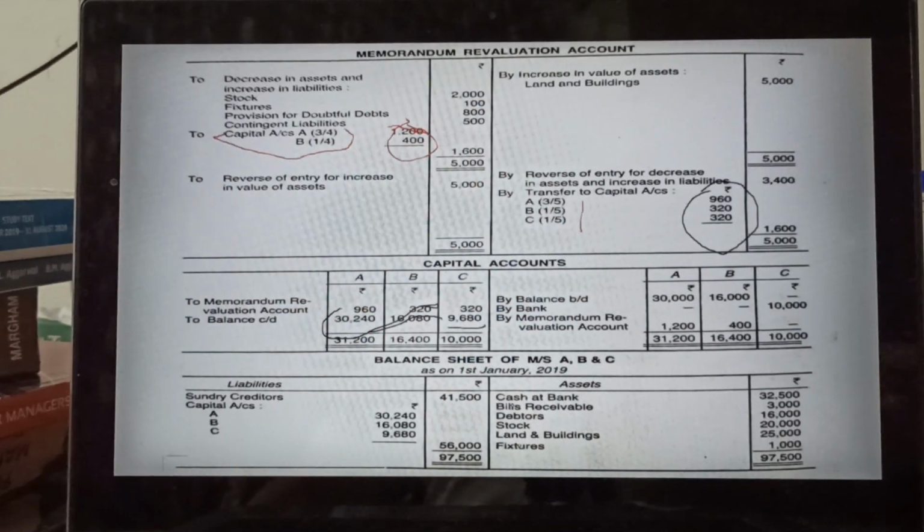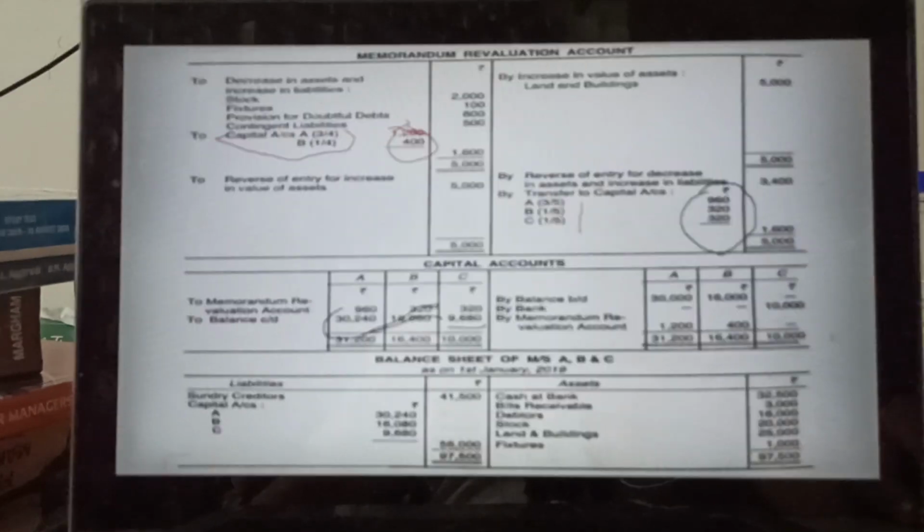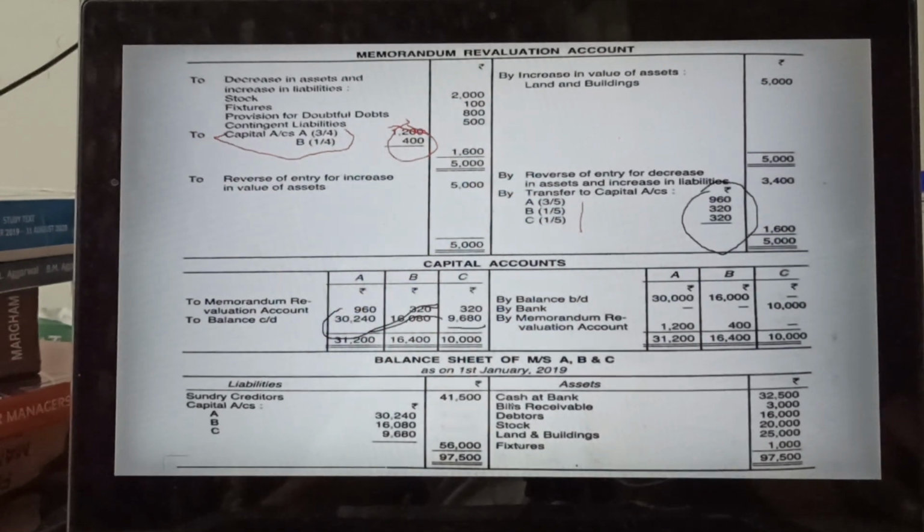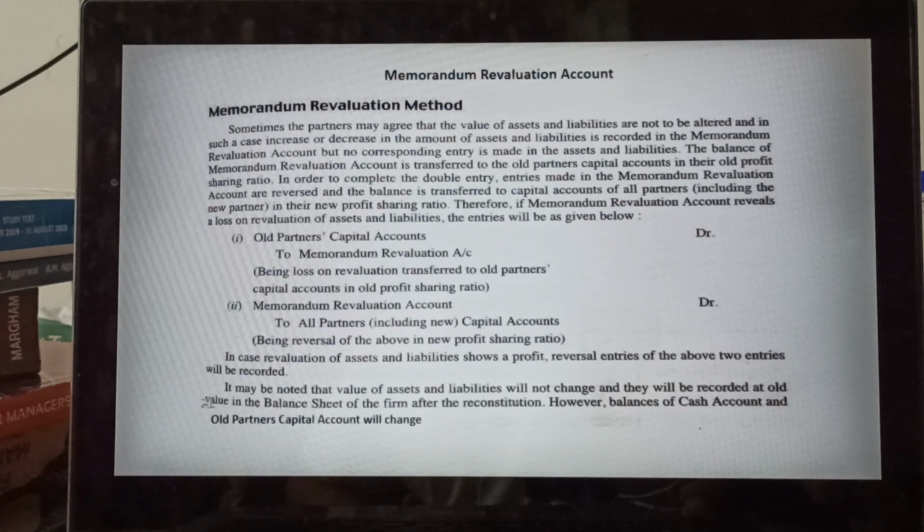Even though you have decreased the value of stock, fixture, and increased the value of land and building, and you have created debtors, you have not written it here. Why? See, already we have reversed this entry, and whatever changes were made we have written here. So that's why the same value you have written, and you can read this line sometime.